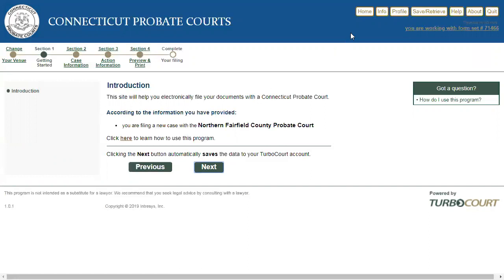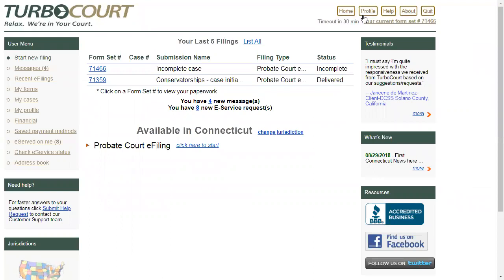So I'm going to click on my home button right now. I'm not going to proceed with that particular filing. And what I'm going to do is show you in your user menu this area that says messages, this link that says messages. This is your messages area. This is all of these incoming messages and notifications that are coming to you from the court. And it will tell you the number of unread messages you have. So this says I've got 4 unread messages.